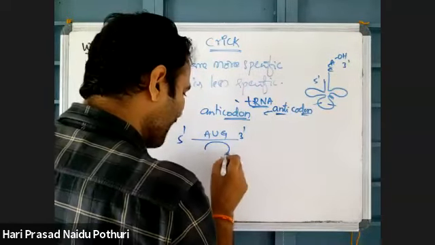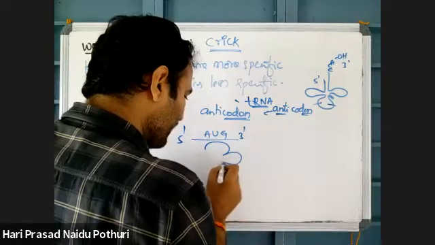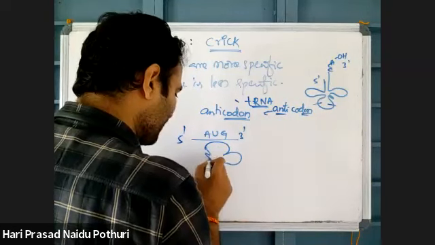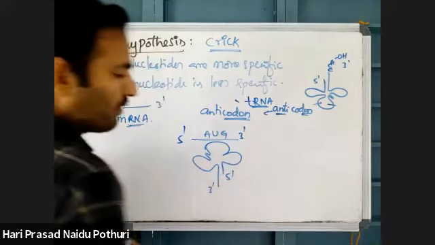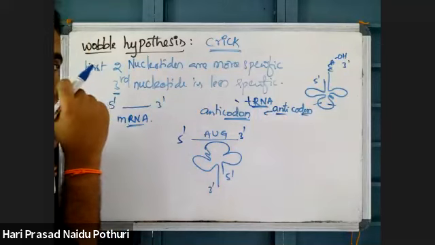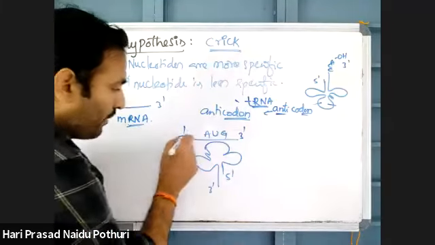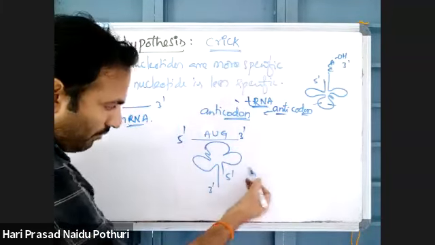I will explain the mechanism of binding of this mRNA and tRNA again in the next classes. Just for understanding, I am writing the same tRNA structure, reversed, because mRNA is 5' to 3', so the tRNA will be in reverse.